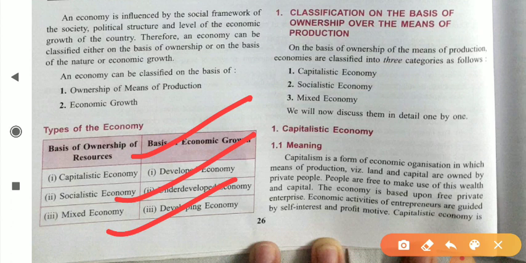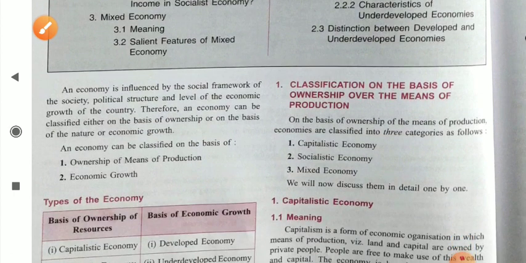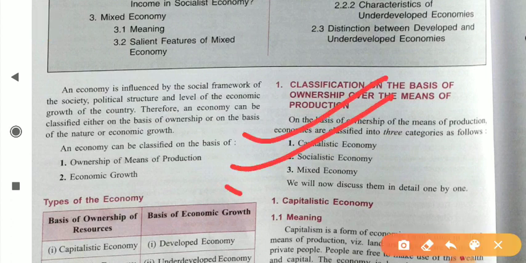Let us start with our first point, which is basis of the ownership of resources. Dear student, classification on the basis of ownership over the means of production. We can categorize our economies into three different categories. Every economy may be categorized in any one of them. According to the ownership of resources, meaning our capital, our land, our labor, all these are resources. On the basis of ownership of these resources we have three categories: capitalist economy, socialist economy and mixed economy.